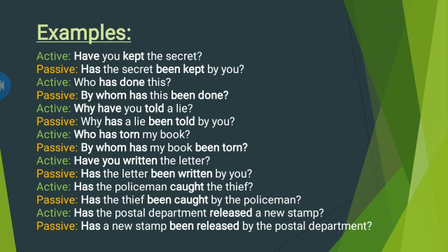Here are some examples. Have you kept the secret? The passive voice will be: has the secret been kept by you? Active voice is: who has done this? The passive of this sentence is: by whom has this been done? Active voice is: why have you told a lie? The passive voice of this sentence is: why has a lie been told by you? The active voice is: who has torn my book? The passive voice is: by whom has my book been torn?